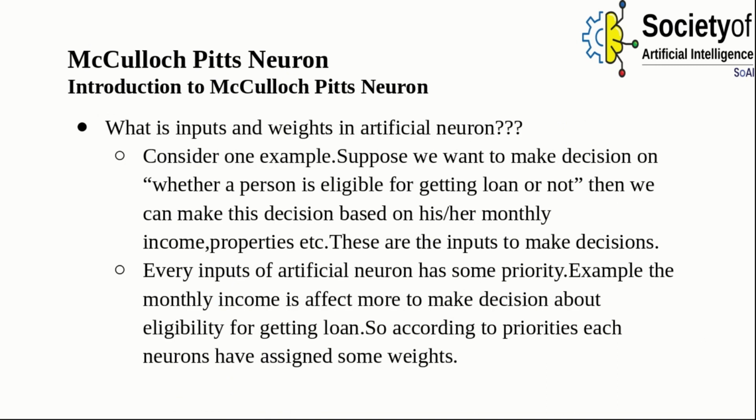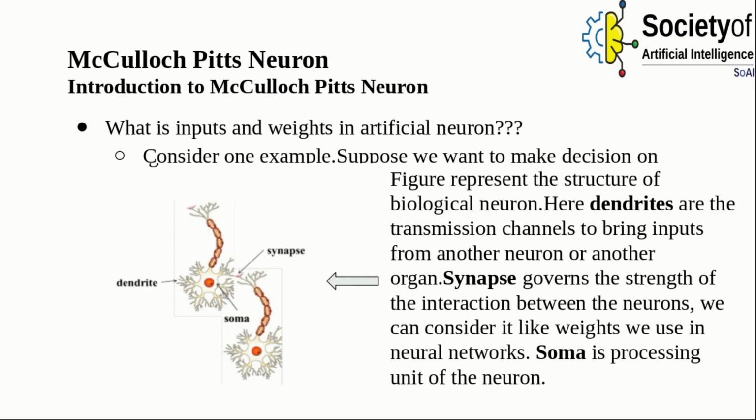But what really are inputs and weights in an artificial neuron? Consider, for example, we want to make a decision on whether a person is eligible for getting a loan or not. Then we can make this decision based on certain parameters such as his or her monthly income, property, etc. These are the inputs to make the decision. Here, every input of an artificial neuron has some priority. For example, the monthly income affects the decision making more, and as it increases, the chances of eligibility for getting a loan increase. So, according to this priority, each input has been assigned some weight.